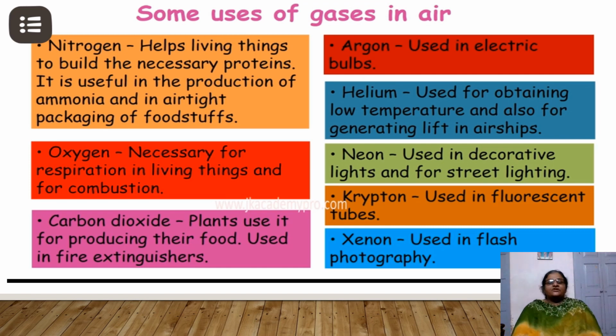Some of the uses: see, nitrogen. It helps living things to build necessary proteins which are useful for growth and body building. These proteins are also useful to repair wear and tear of our body. Another use of nitrogen is in packaging foodstuffs, because it prevents the foodstuff from reacting with oxygen. Understood?